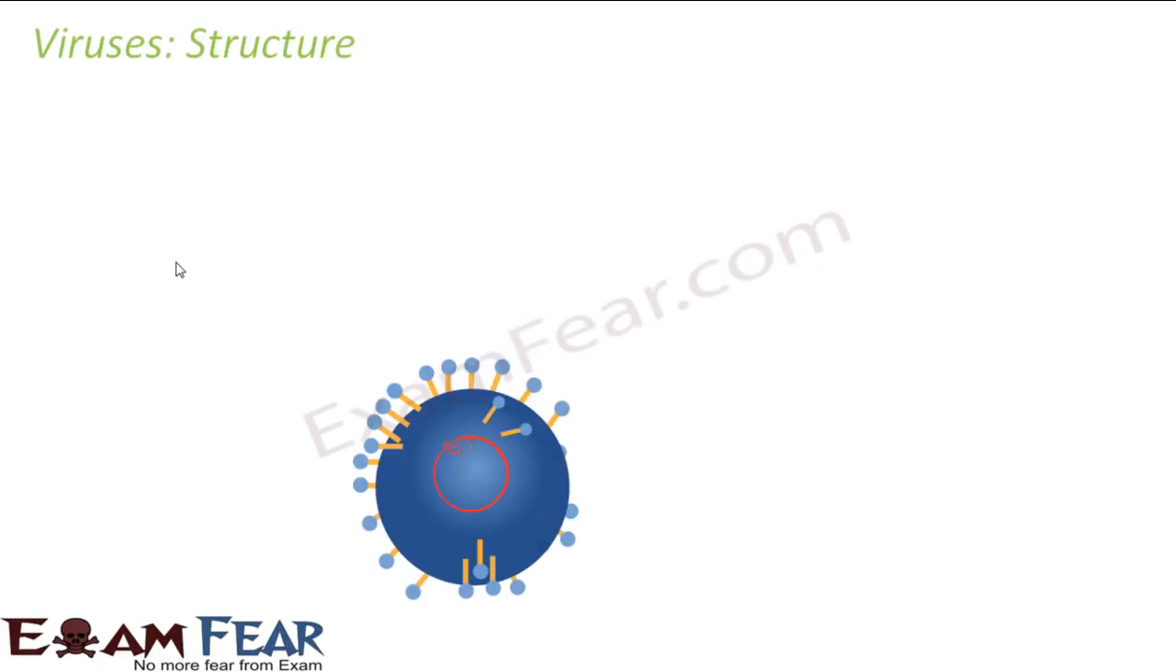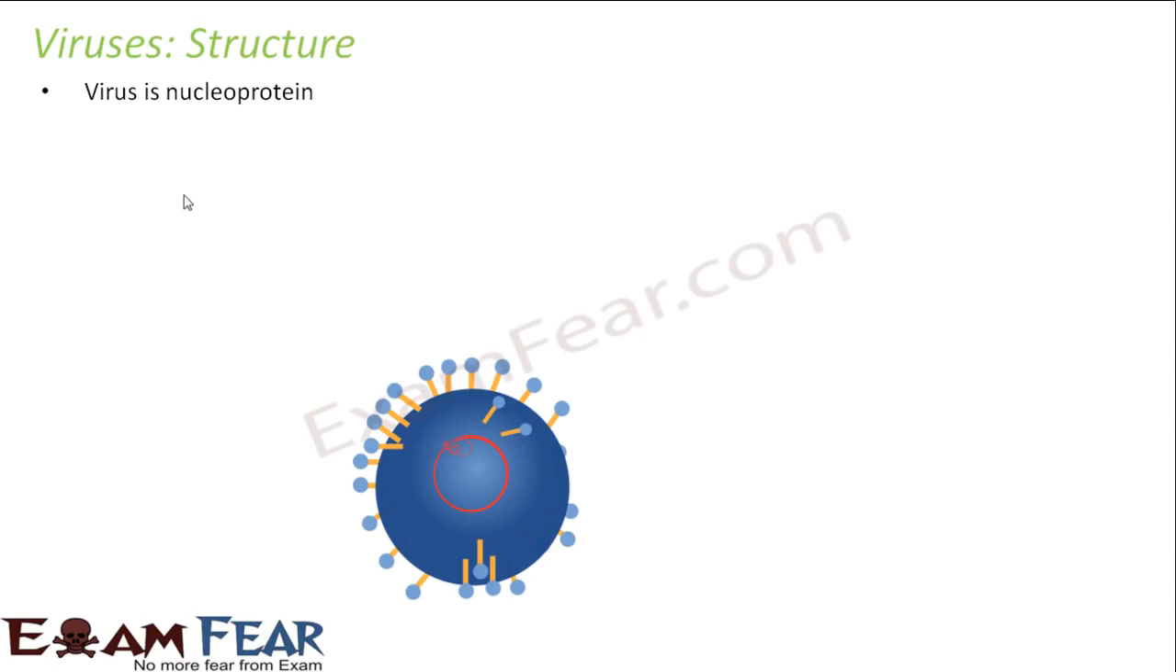Now let us talk about the structure of virus. As I said, they do not consist of cell. Now if they don't have cell, but I also said that they have the genetic material. So let us have a look. What is a virus made up of? A virus is a nucleoprotein.